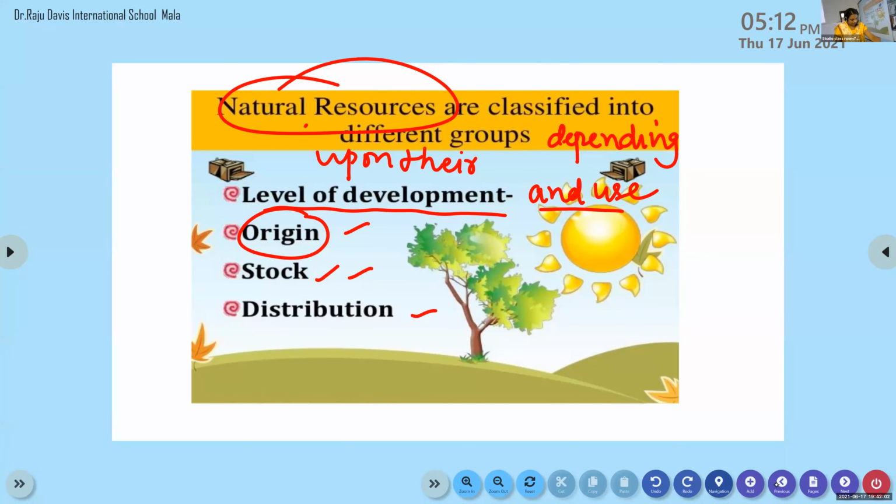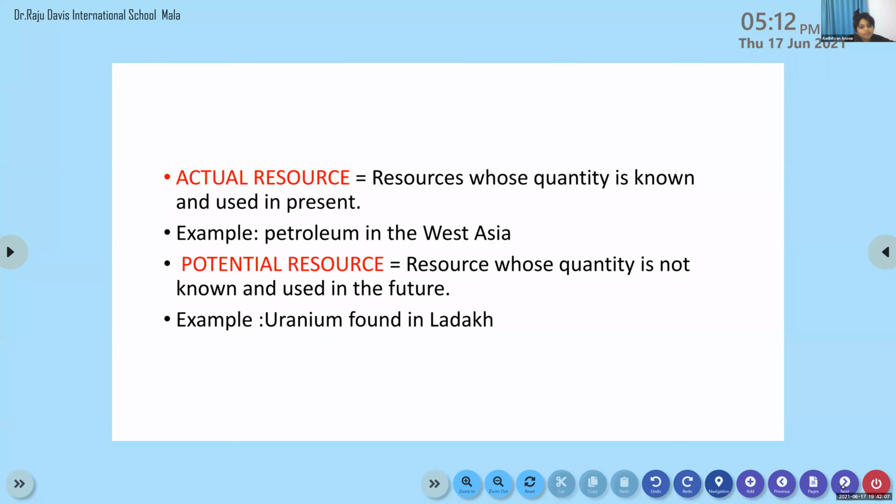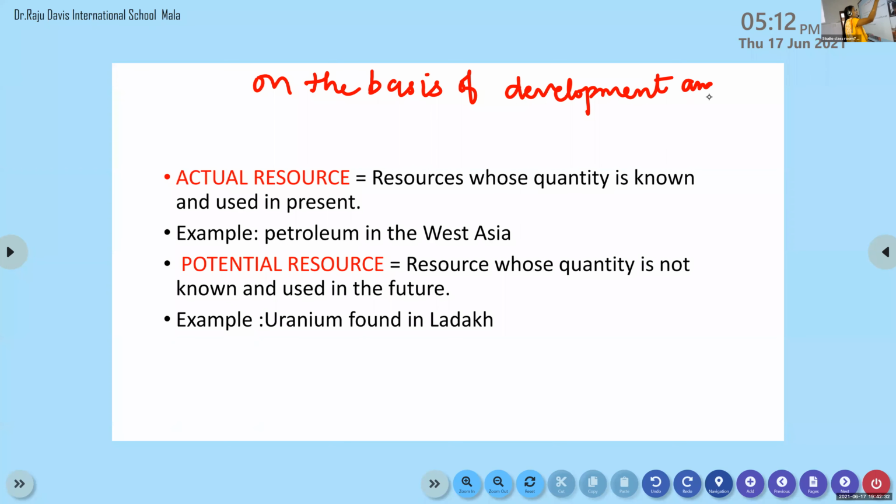So on the basis of development and use, resources are classified into actual resource and potential resource.